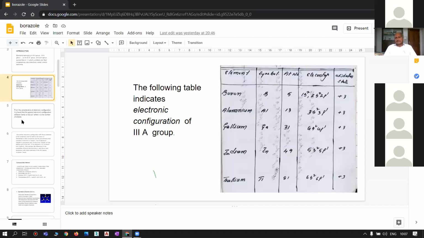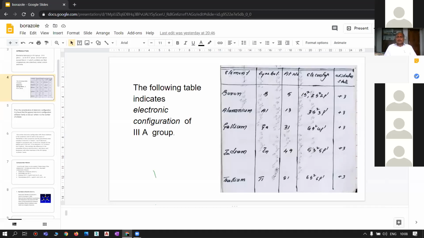+3. Similarly, aluminium, gallium, indium, and thallium and their electronic configurations can be represented as follows. Aluminium, atomic number 13, has configuration 3s2 3p1. Again, its oxidation state is +3.